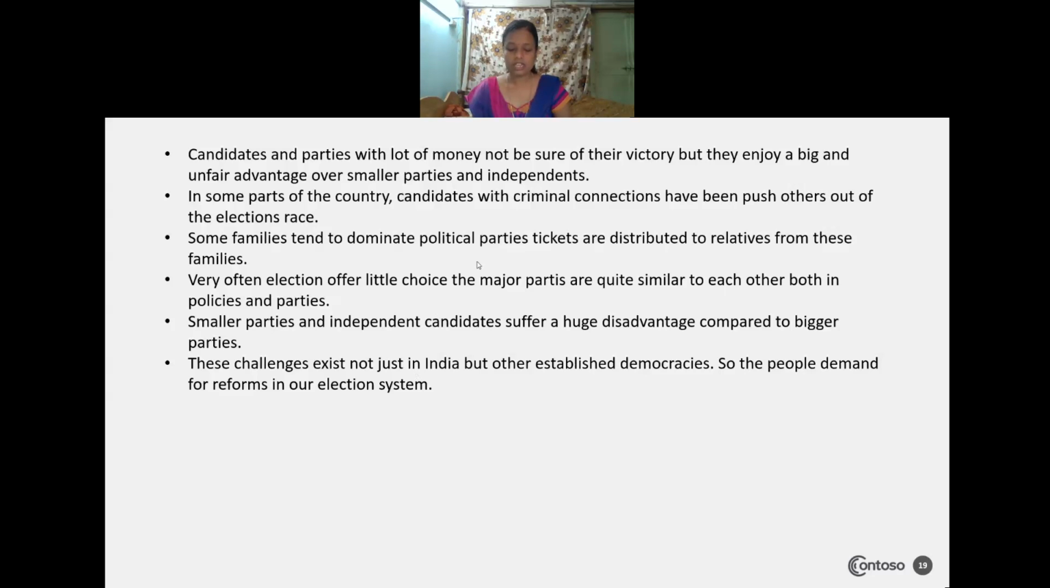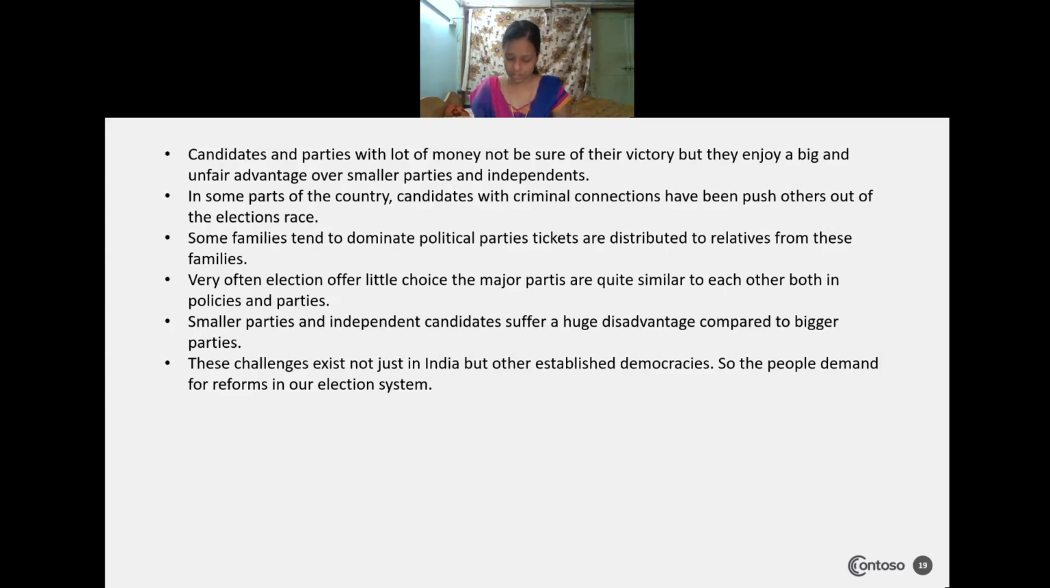According to that, the candidates and the parties with a lot of money may not be sure of their victory, but they do enjoy a big and unfair advantage over the smaller parties and independent candidates. Even though money power will not guarantee their victory, it is a disadvantage for smaller parties and independent candidates, because that money power will influence the voter's mind. He will not vote for the eligible candidate.